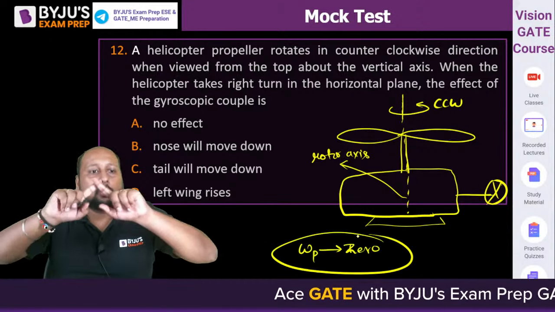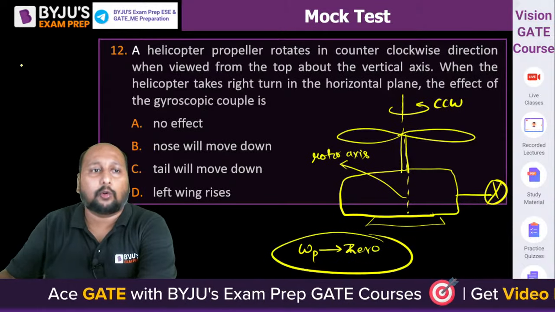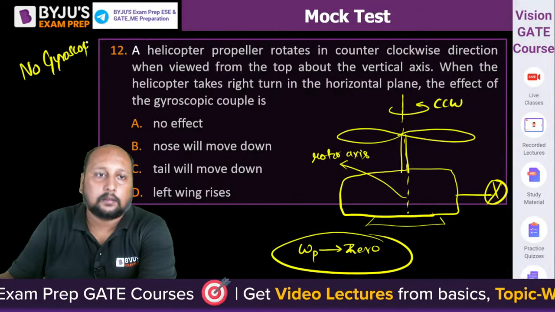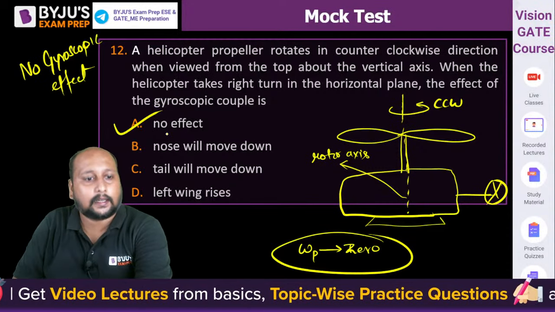Here there will be no precession. No precession means there is no gyroscopic effect. No gyroscopic effect. That simply means option A is the correct answer.